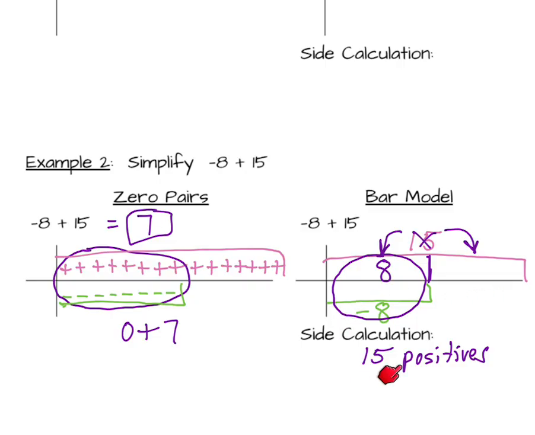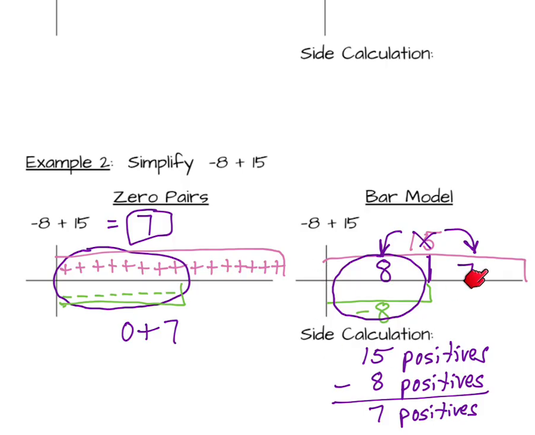So in this case, my side calculation is a subtraction. Now, I have a positive 15 because I'm counting 15 positives, and I'm subtracting a positive 8 because I'm counting these 8 positives here. And that leaves me with 7 positives to go there. And so now I see the same, 0 plus 7 equals 7.